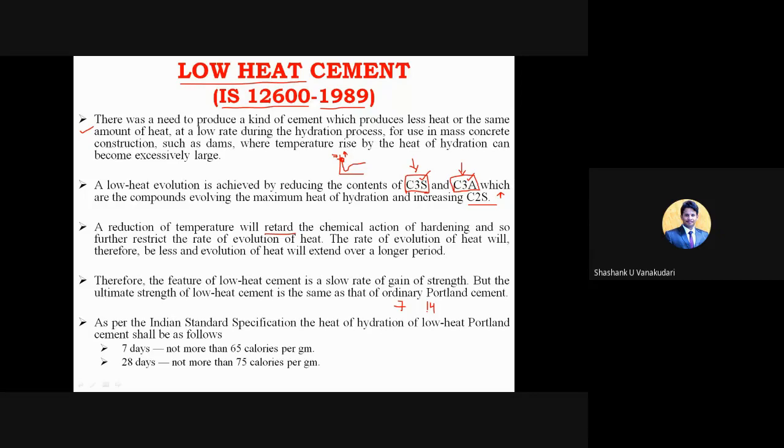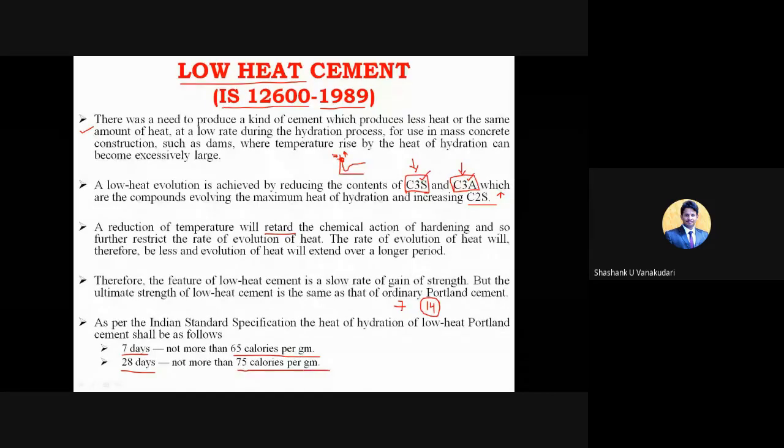Depending upon the properties of the low heat cement, we can decide on which day it is going to reach the 7-day strength of the ordinary Portland cement, right? And here, as per the Indian Standard specification, the heat of hydration of low heat Portland cement is discussed. For 7 days, whatever heat it evolves in this low heat cement should not be more than 65 calories per gram. Similarly, in 28 days, the heat of hydration or heat of evolution should not be more than 75 calories per gram.